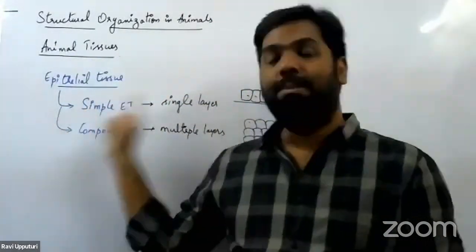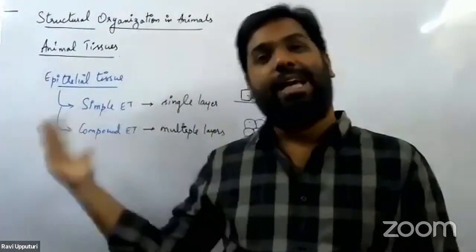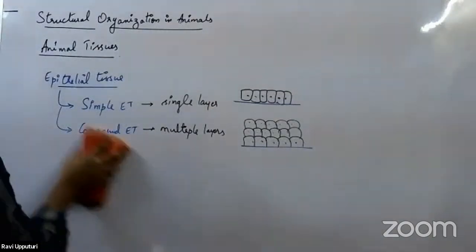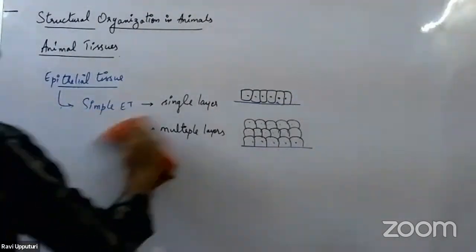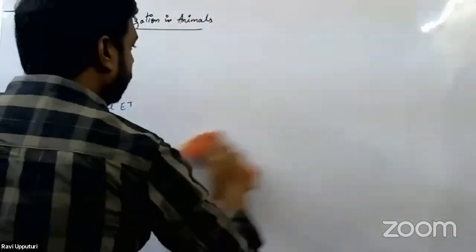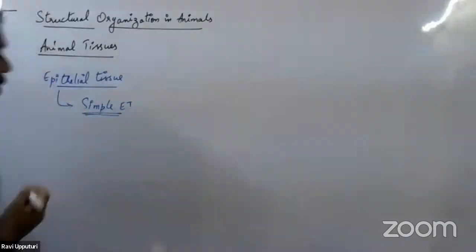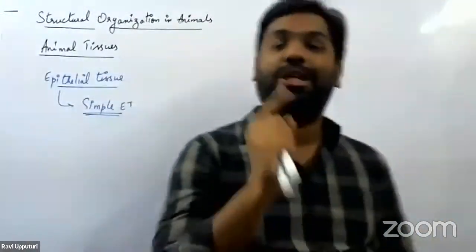Let's first take up the simple epithelial tissue and see what are the different types under it, and let us take up their locations as well. So let's begin with the simple epithelial tissue. We would again have different classes under simple epithelial tissue, based on the shape of the cell.